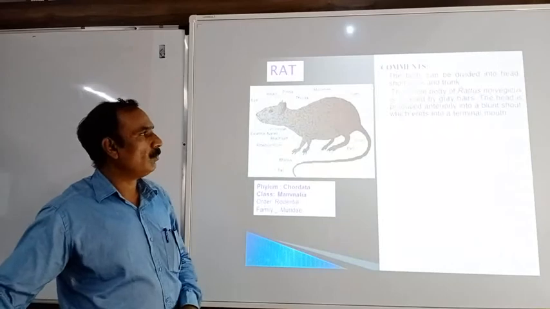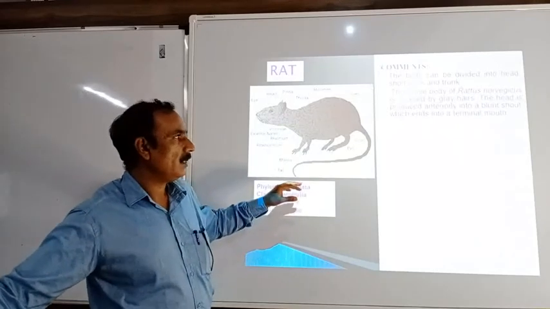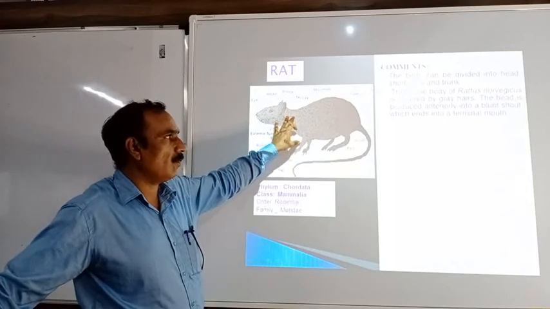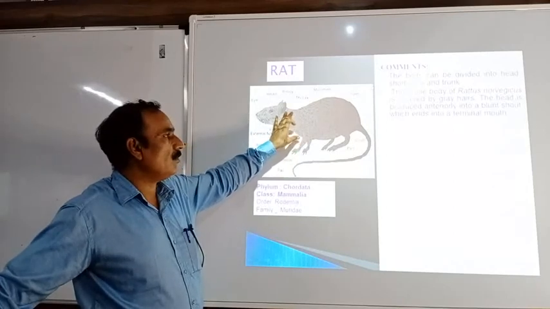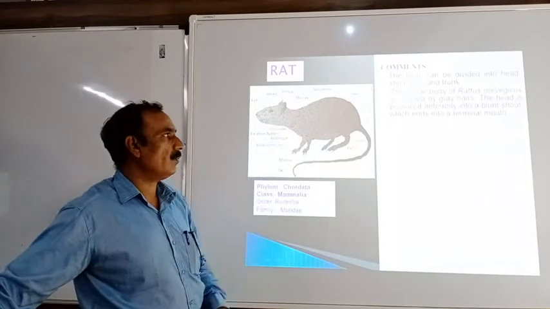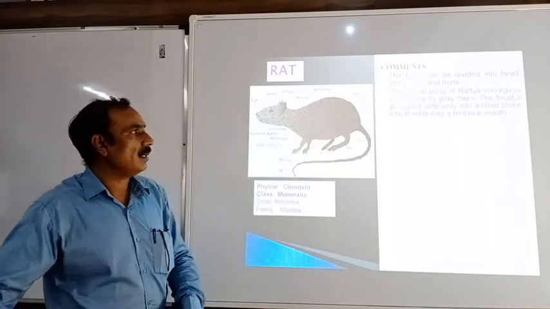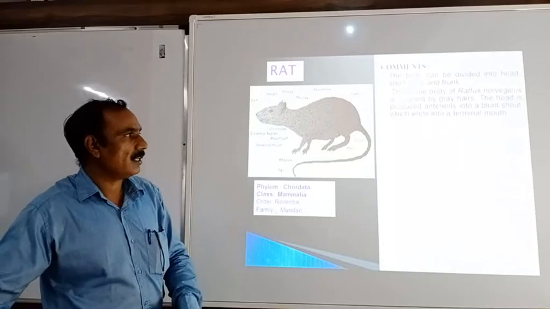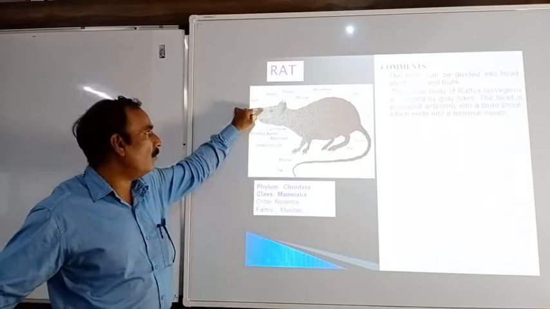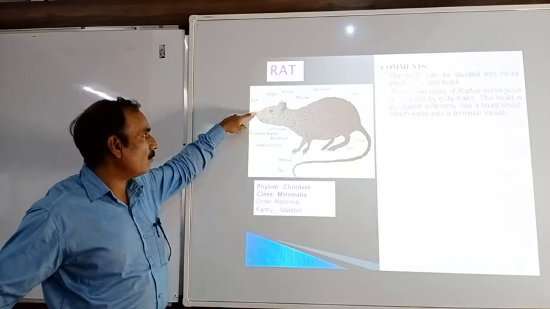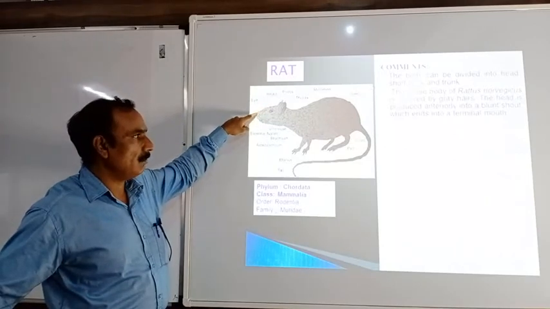Then the genus of this rat is Rattus, and the species is norvegicus. So the entire body of this kind of rat is covered by grey hairs. So grey hairs are present on the body. Then hair is present at the anterior side, and there is a blunt snout. This portion in front of the anterior side of the head is called the snout.